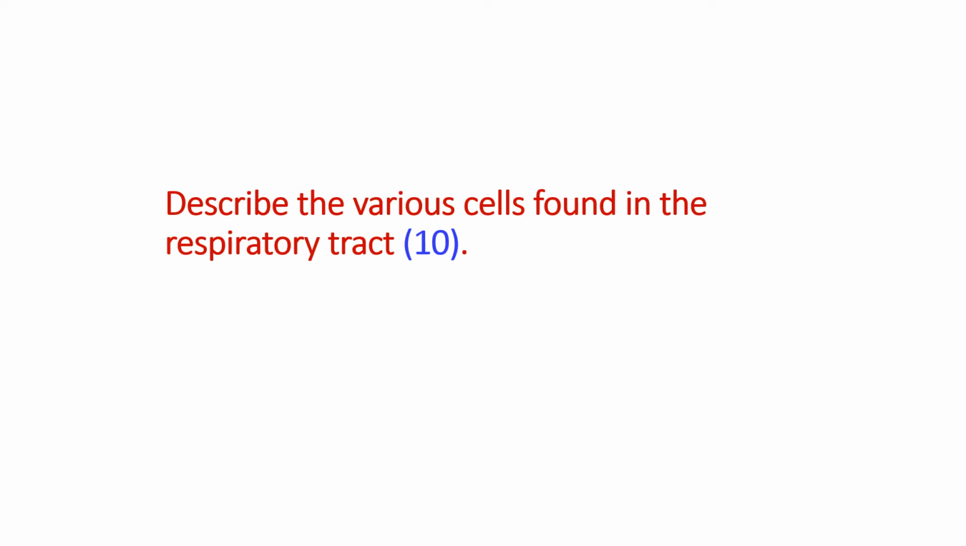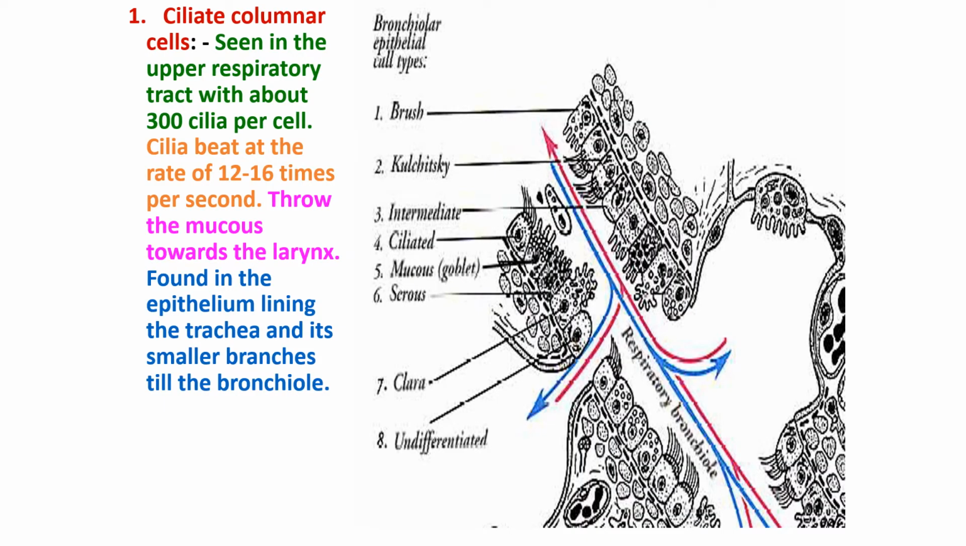Now the question comes, describe the various cells found in the respiratory tract. There are about 10 varieties of cells which are found in the whole of the respiratory tract. So let's first study the types of cells present in the respiratory system. You have seen the slide of the trachea with pseudostratified ciliated columnar epithelium with goblet cells. So that was the lining epithelium of the trachea.